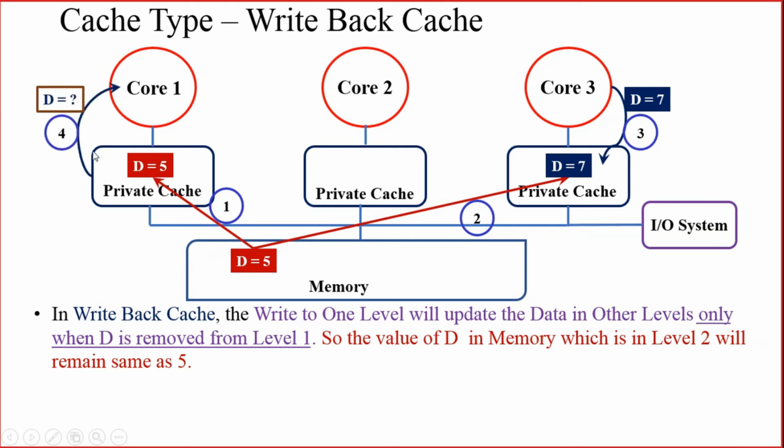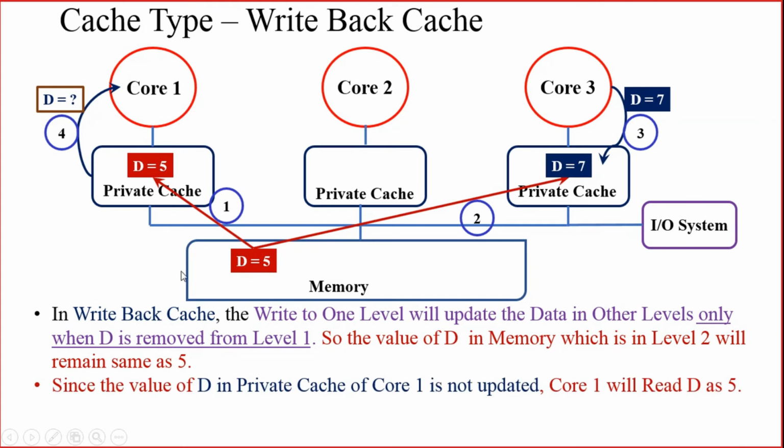Then let us take core 1 trying to read the data from its own private cache. Since the data in the private cache of core 1 is not updated, and the memory content is also not updated, core 1 will get the previous data itself. Even though the data has been changed in the private cache of core 3, it is not visible to the other cores and memory.